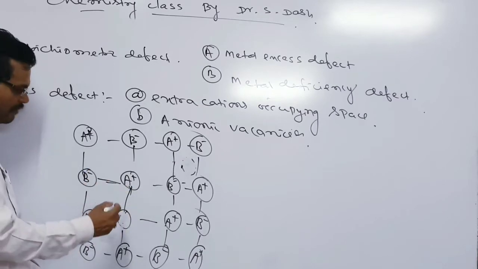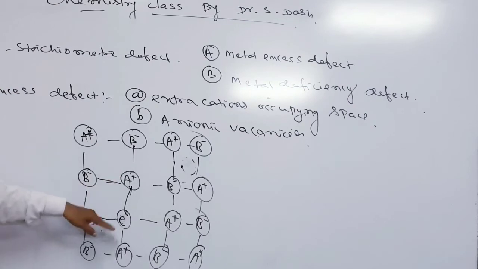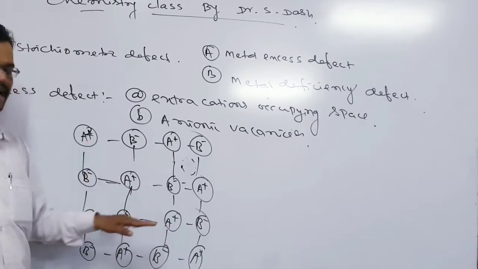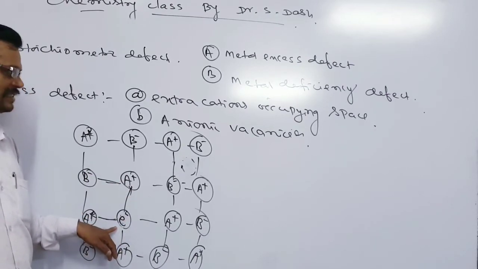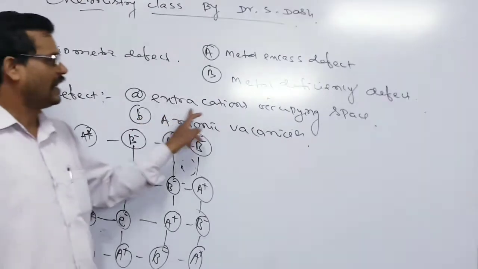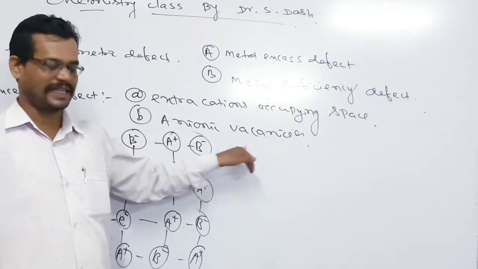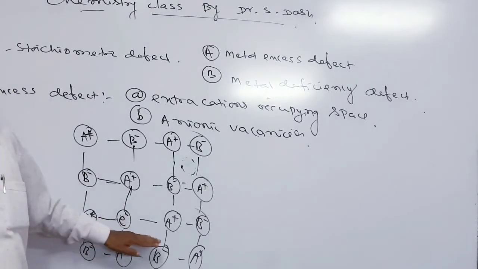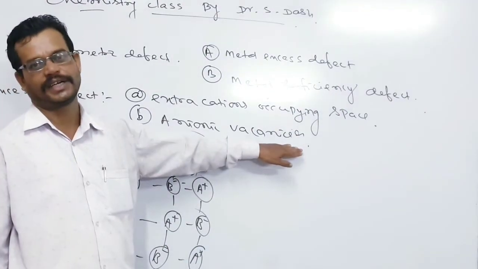This anion will leave, only electron will be present. So what will happen, sir? The positive and negative charge is found to remain the same. But if you consider the cations and anions, there are more cations and fewer anions. So anion is found to be less. So you can see the metal excess defect can be raised by two ways: either extra cations occupying some interstitial spaces, or an anionic vacancy, where some anions, negative ions, are replaced and only an electron is there to occupy those spaces. Then also the metal excess defect is found.